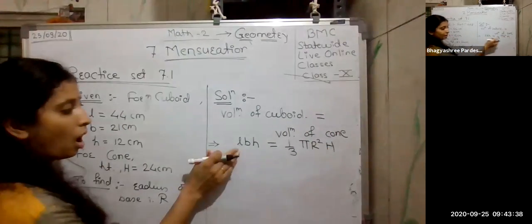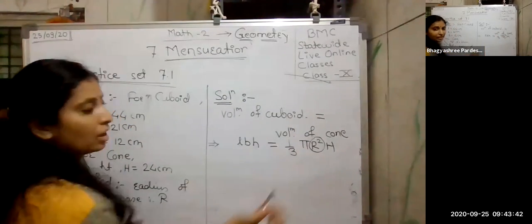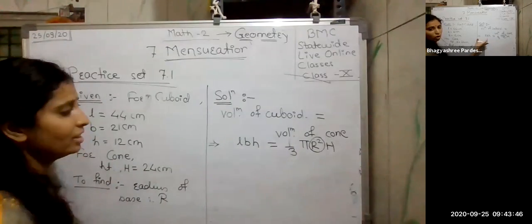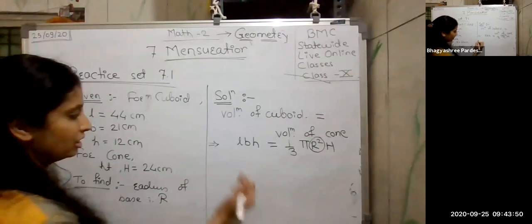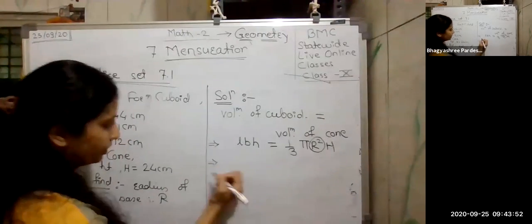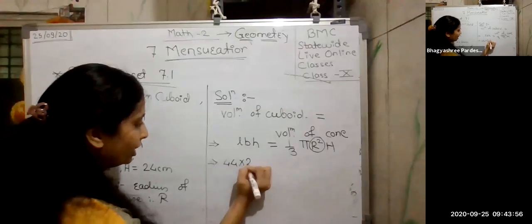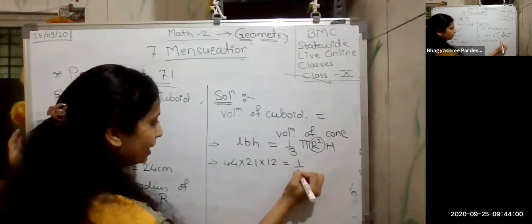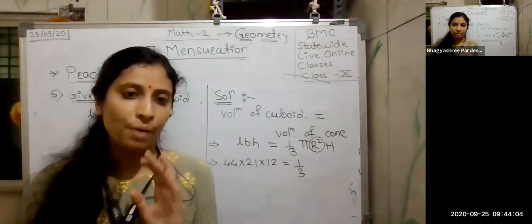Now, all the values I have, except this r. So simply substitute the values and find the radius. It is just like solving a simultaneous or linear equation. It is the general calculation. So this implies length is 44, breadth is 21, height is 12, which equals 1 by 3 pi. The value of pi is fixed.